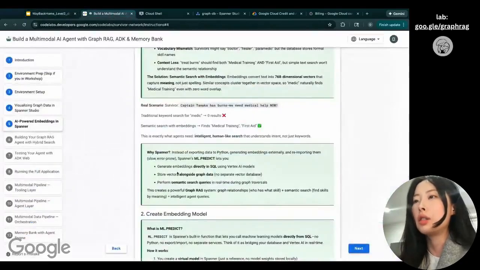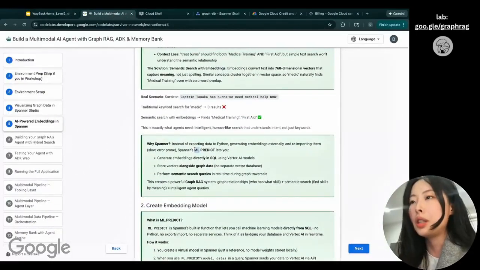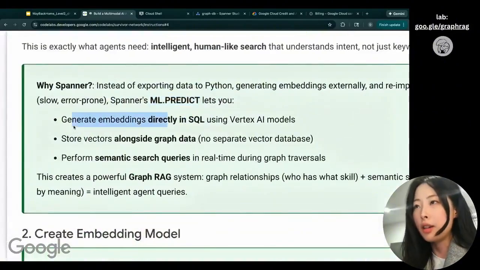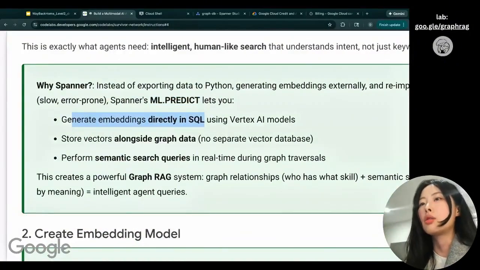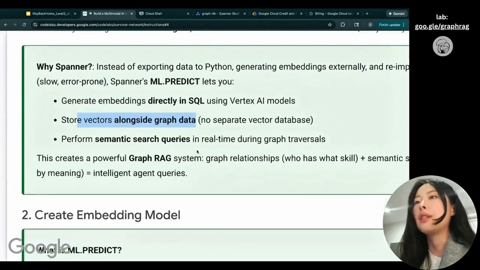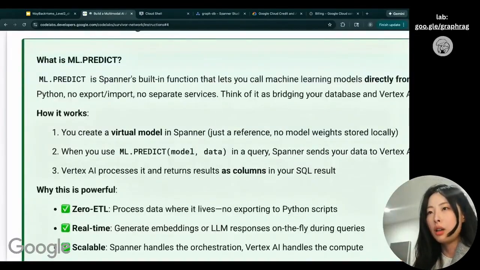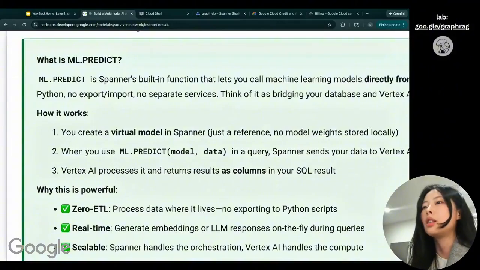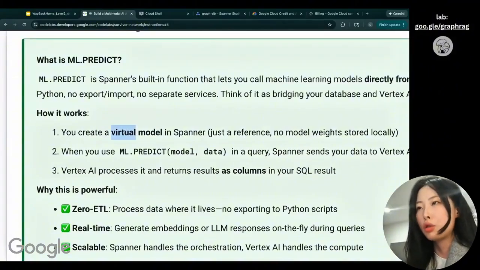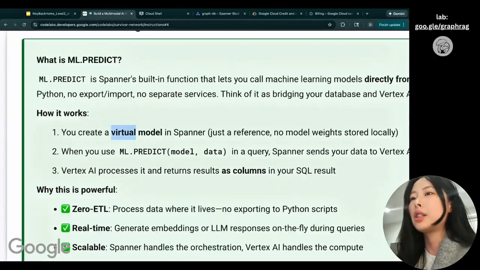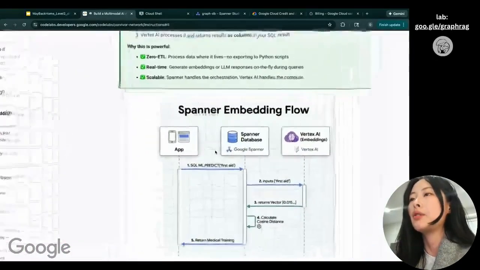And here we are using something called ML Predict. Spanner's ML Predict lets you generate the embedding directly in SQL. It can store vectors alongside graph data and also perform semantic search. But it's not creating a real model in Spanner. It's creating a virtual model. So it's just a reference, and we don't have to store model weights. And here's a diagram that you can reference.